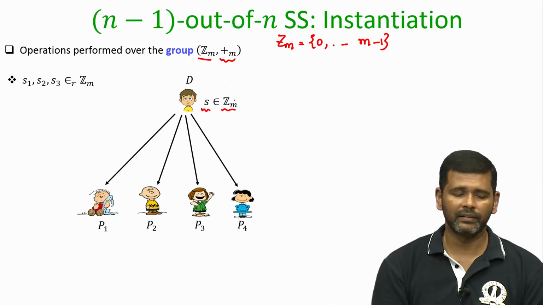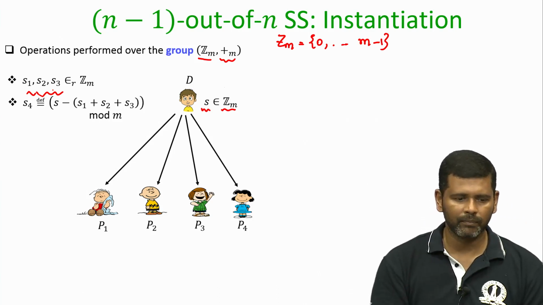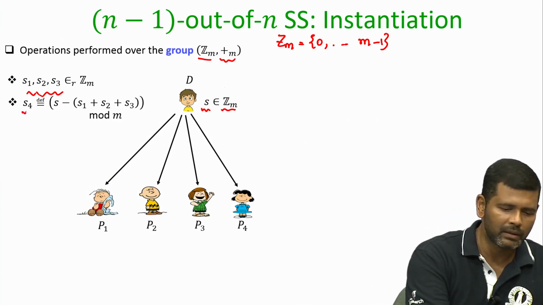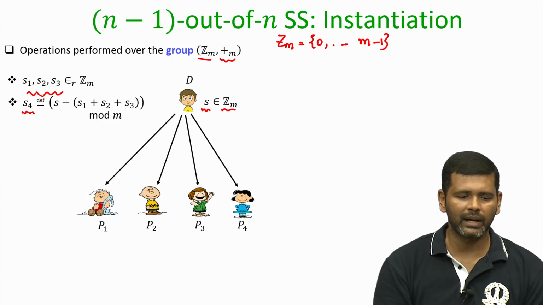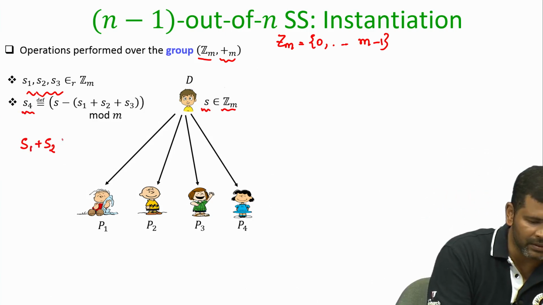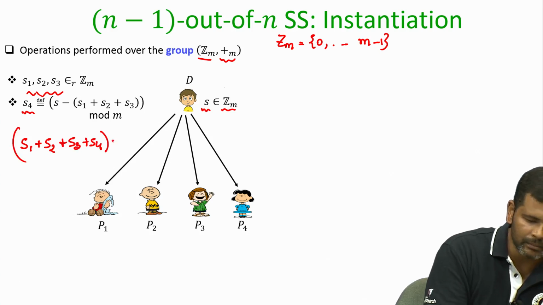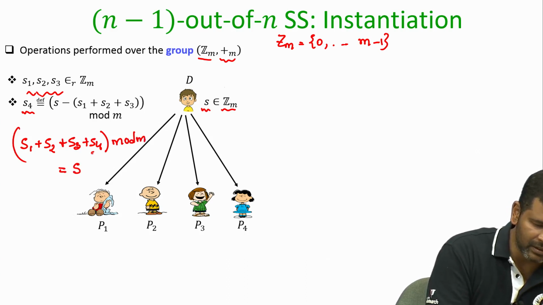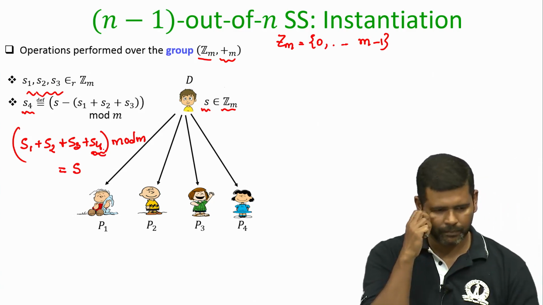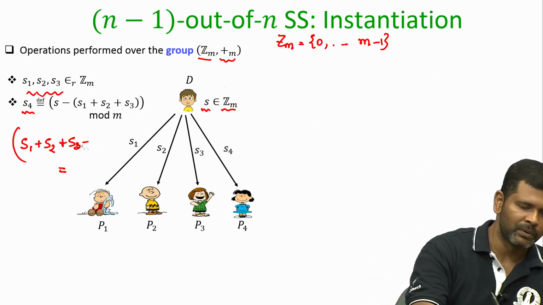To share a secret, the dealer will randomly pick the first 3 shares as random elements from the set ZM, and the 4th share should be such that the summation S1 plus S2 plus S3 plus S4 modulo m gives me the secret S. That is how the 4th piece should be computed. Once computed, the dealer will distribute the shares like this.